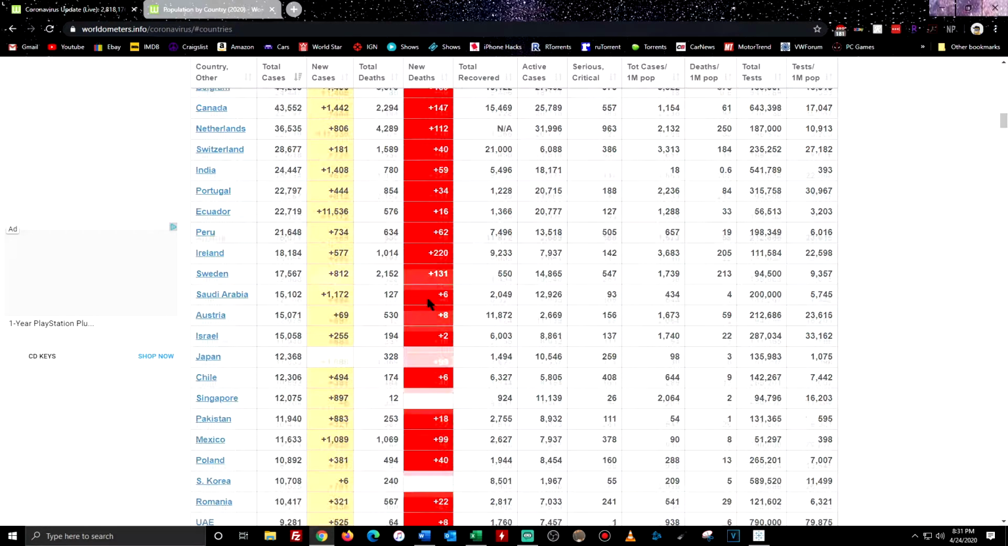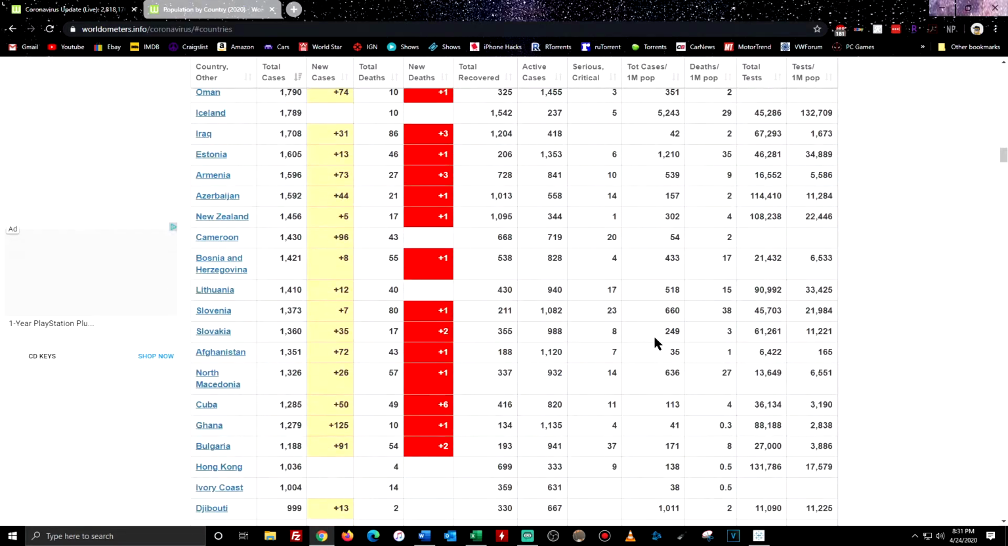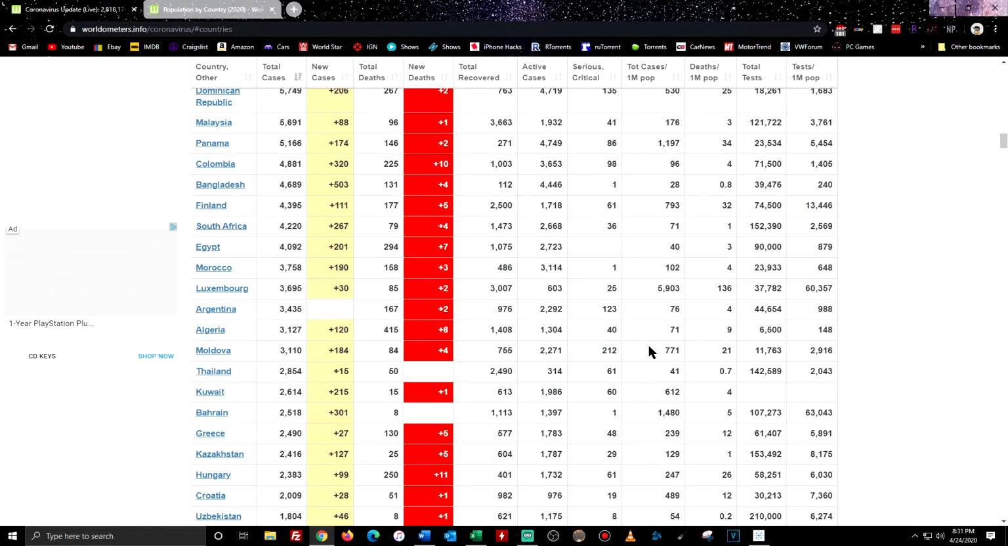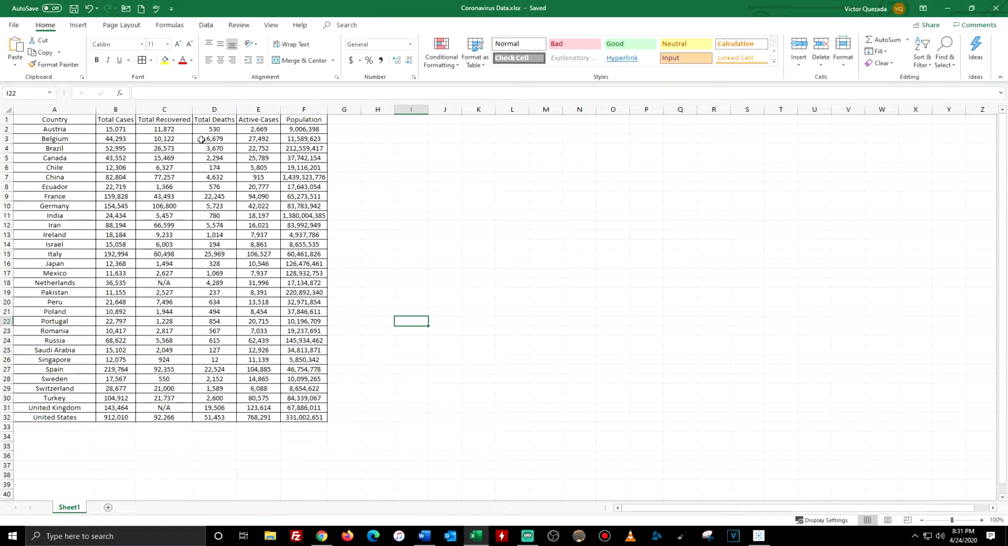So what I did, they don't give you an option to download the chart as an Excel file or PDF file. So what I had to do was copy and paste this into Excel, and then this is what I came out with. I deleted the columns that I didn't use. I also only selected 32 countries, and these are the countries that have over 10,000 cases. As you can see, the columns that I picked are the total cases, total recovered, total deaths, active cases, and the population. So now that I have this put together, I saved it as the coronavirus data.